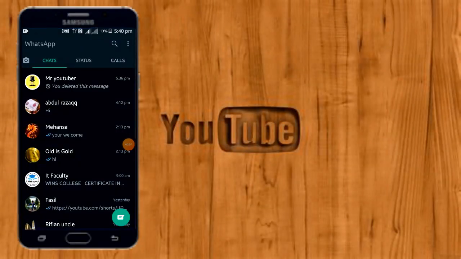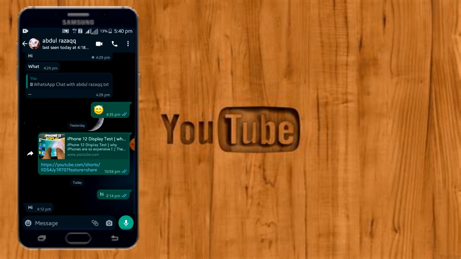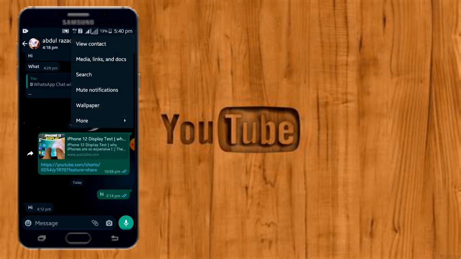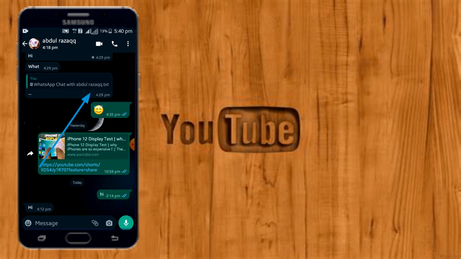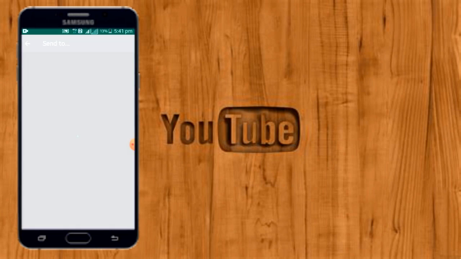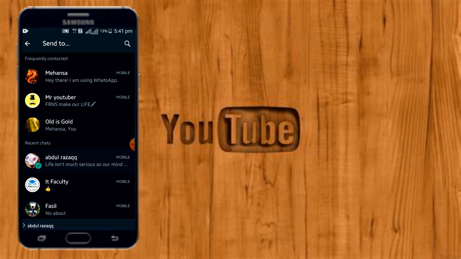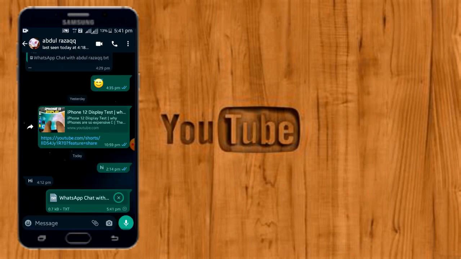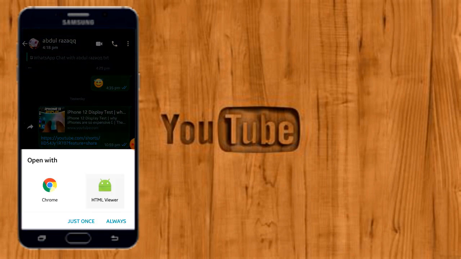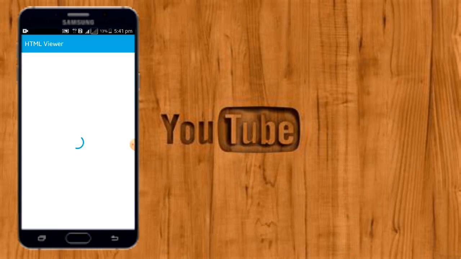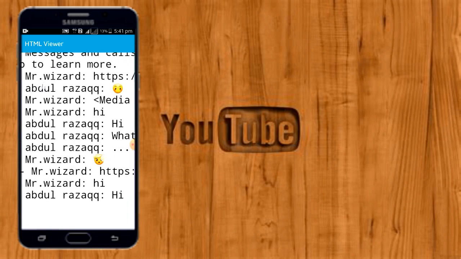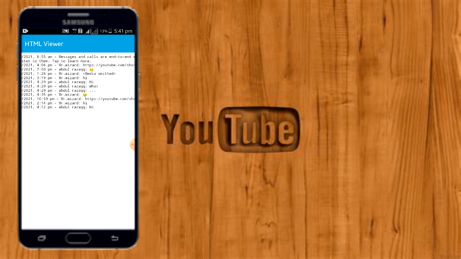The tip and trick is exporting chat. With exporting chat you can watch the first chat that came there. Choose your chat and click on the 3 dots and more and export chat. You can choose with media or without media. Okay, and send it, and you can see it's sending. You can watch it in HTML. Here you can see like that. You can watch the first message that came in this chat.